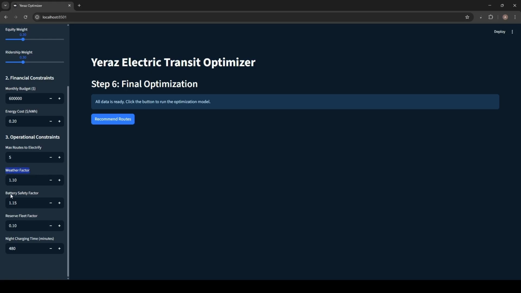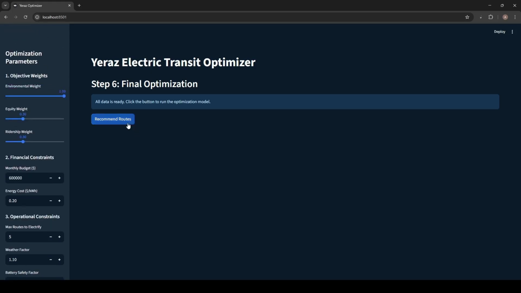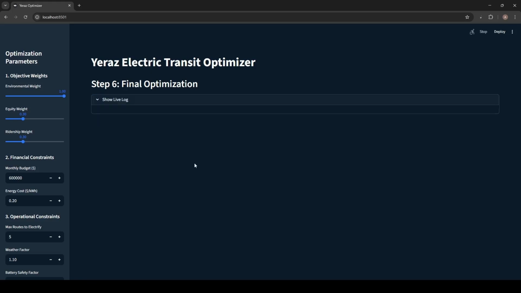These parameters, weather factor, battery safety factor, reserve fleet factor, and night charging time, are some more technical concepts. If one is interested, we can discuss this in great detail. For now, leave it as it is. And now we click on recommend routes.